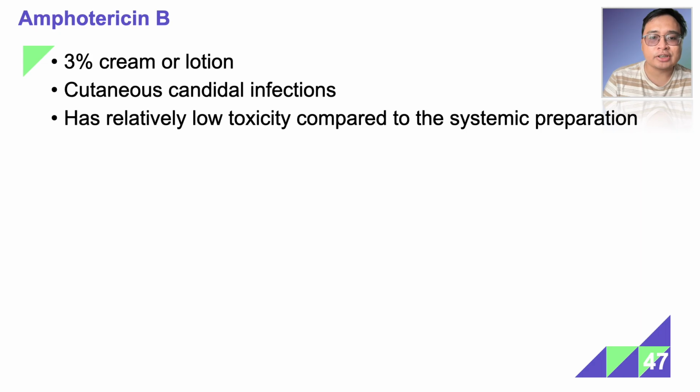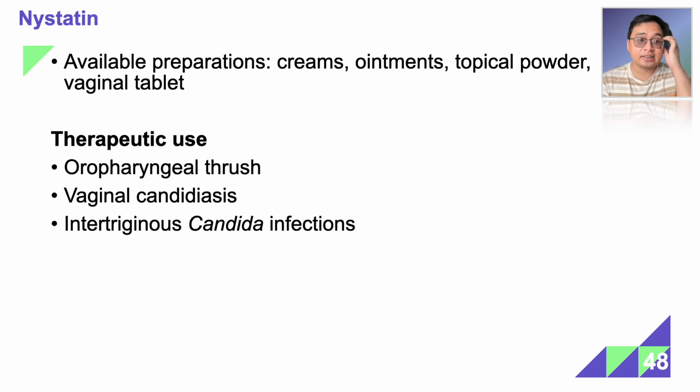Right. So amphotericin B, despite being very effective as a systemic agent, is also available as a cream or lotion, specifically a 3% cream. It's used for cutaneous candidal infections. Its advantage is that it has relatively lower toxicity compared to the systemic preparation. Next, polyene nystatin is available in various forms, including creams, ointments, topical powder, including a vaginal tablet. So the therapeutic uses include oropharyngeal thrush and vaginal candidiasis. It's also useful for intertriginous candida infections. When we say intertriginous, in the skin folds, right?